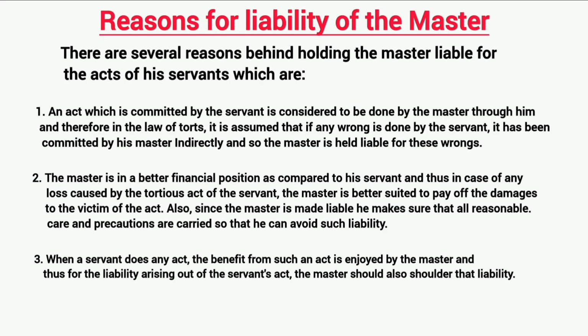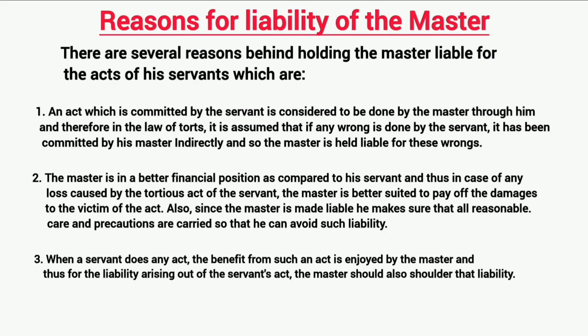Reason for liability of the master. There are several reasons behind holding the master liable for the acts of his servant. An act committed by the servant is considered to be done by the master through him, and therefore in the law of tort, it is assumed that if any wrong is done by the servant, it has been committed by the master indirectly, and so the master is held liable for these wrongs.